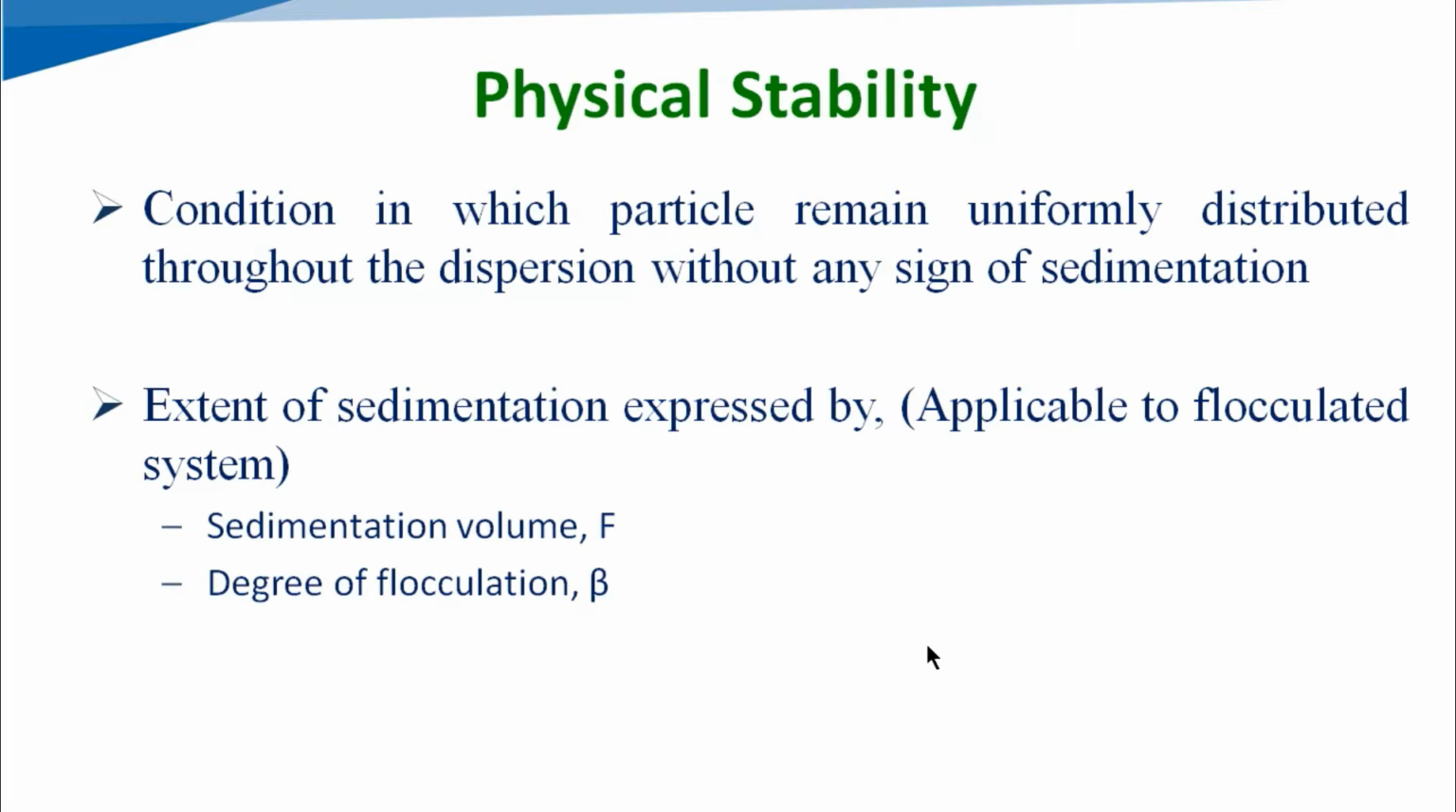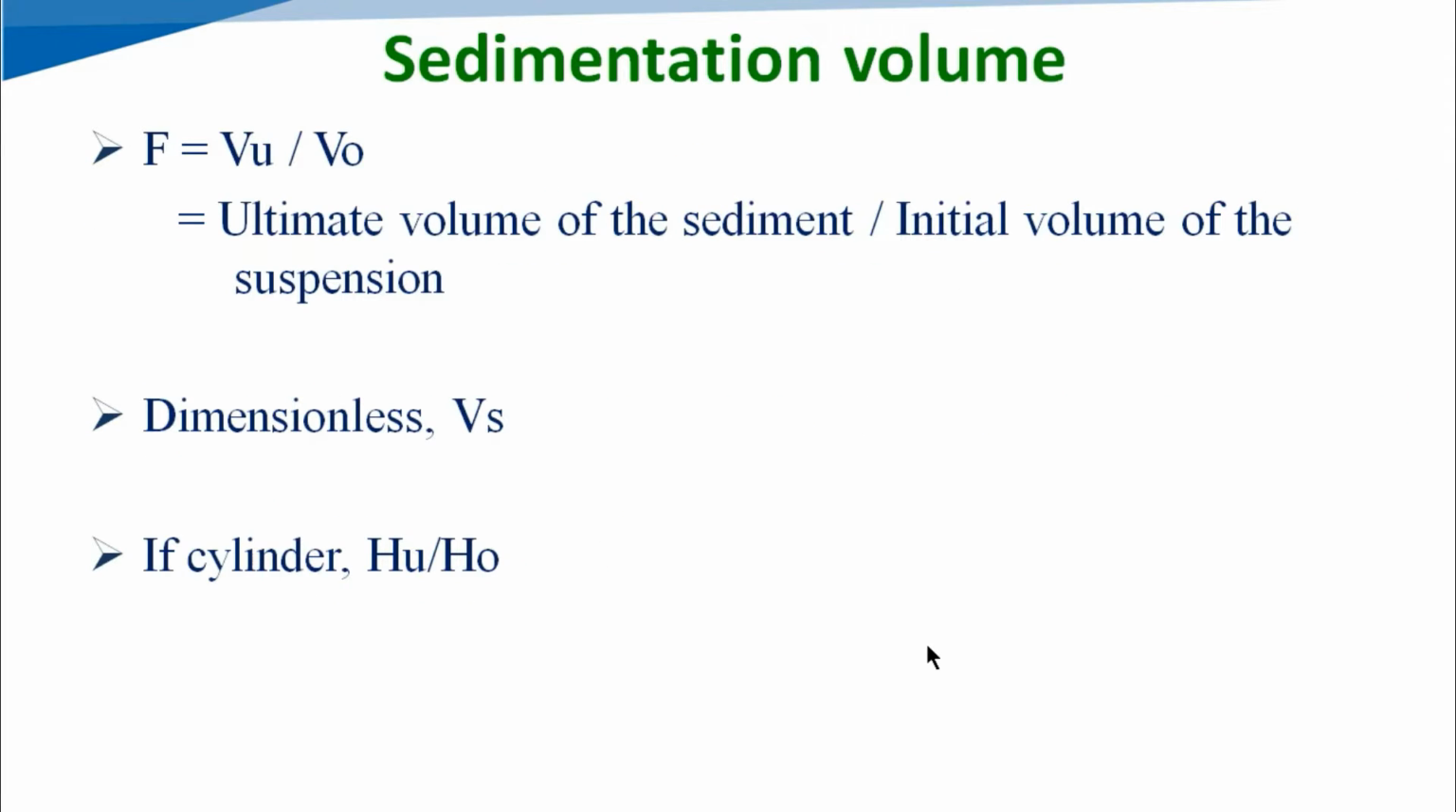Over here, first, the extent of sedimentation will be expressed by two methods. First one is the sedimentation volume F, and another one is the degree of flocculation, beta. Both of these methods are applicable to the flocculated system only. So we will see this one by one.